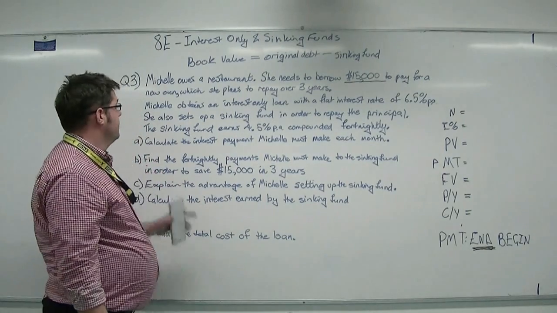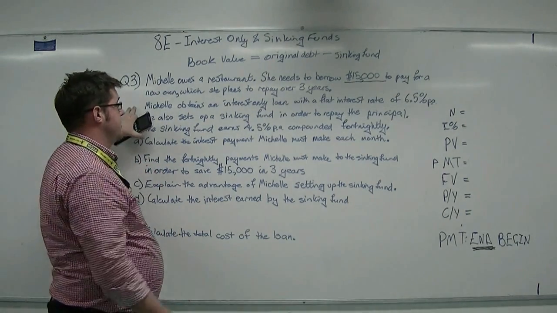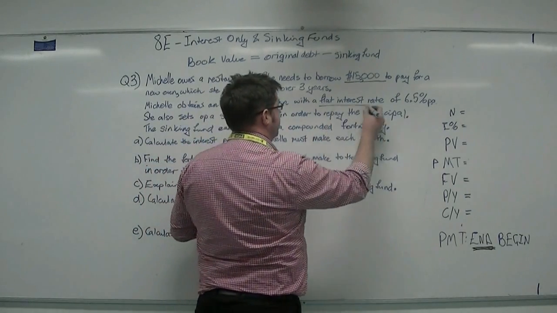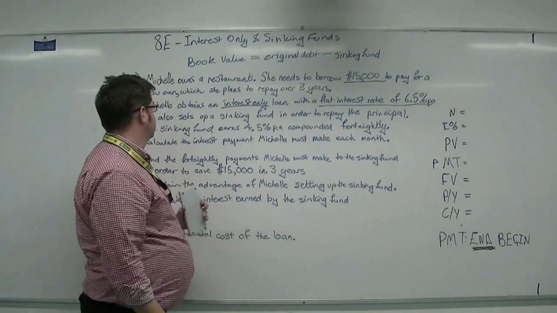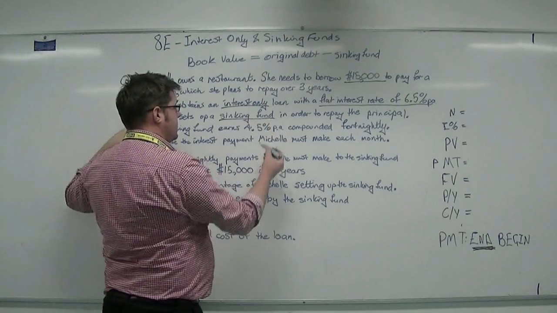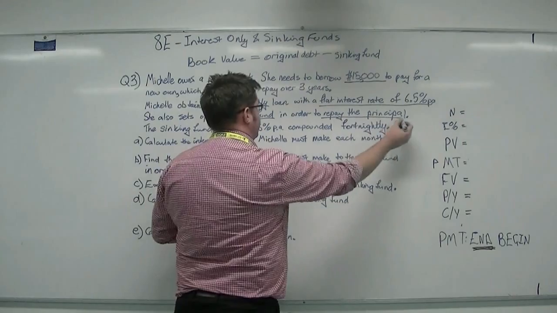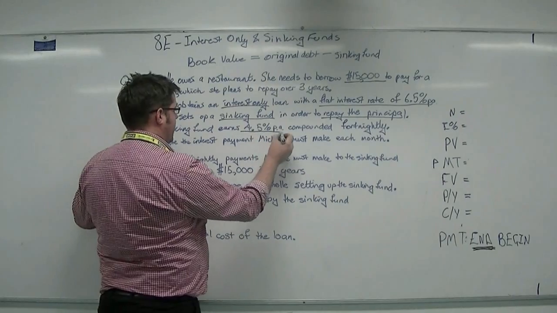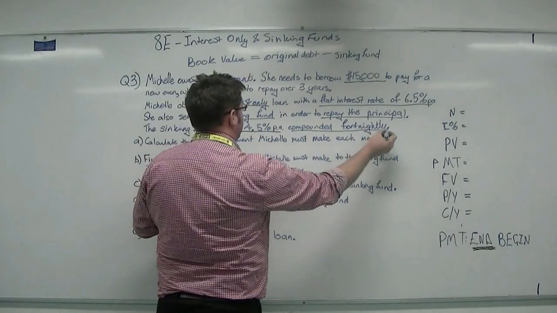All right. So Michelle obtains an interest-only loan with a flat interest rate of 6.5% per annum. She also sets up a sinking fund in order to repay the principal. The sinking fund earns 4.5% compounded fortnightly.